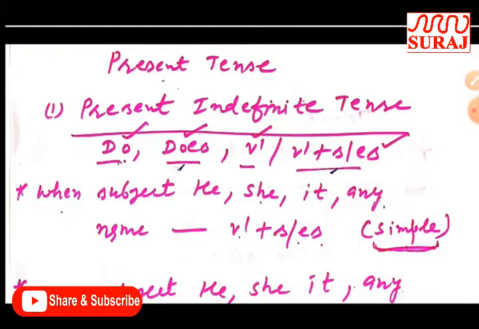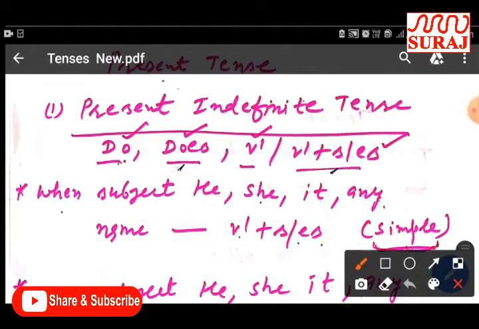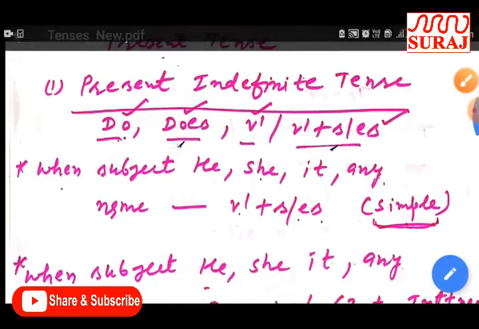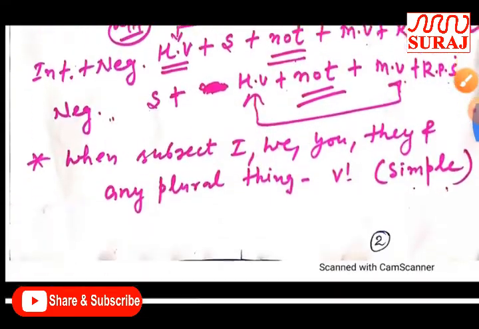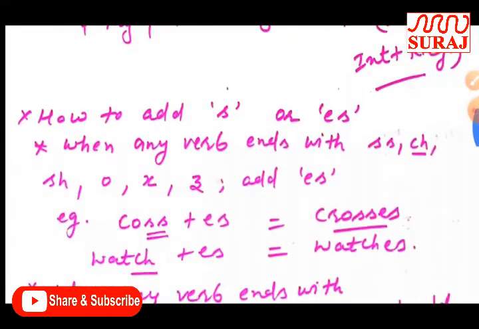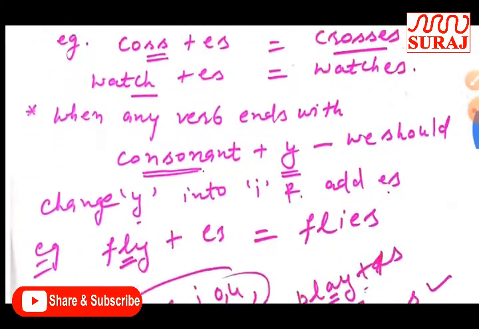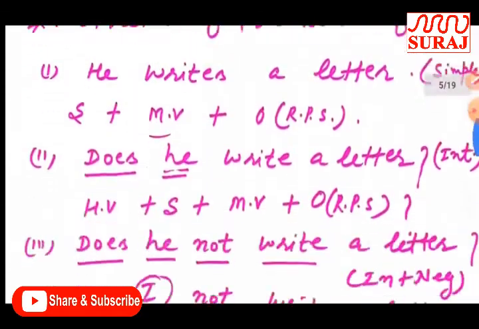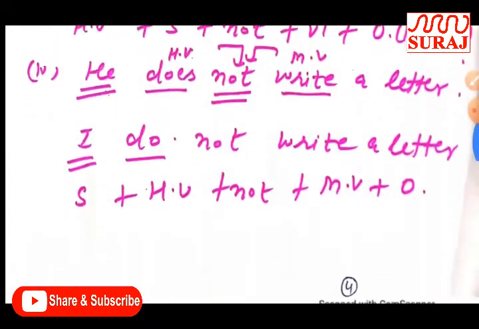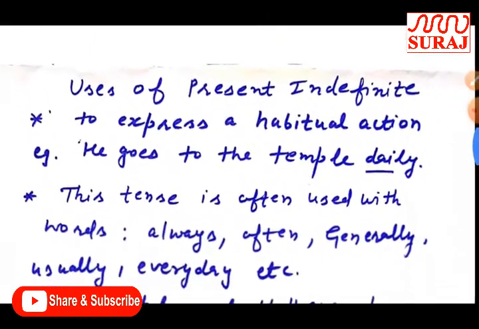You know very well that do, does, and first form plus s or es are the helping verbs. If we find any helping verb from these verbs, then we can easily say that present indefinite tense is used in the sentence. After that we have discussed how to add s or es along with the first form of verb. After that we have discussed the structure of present indefinite tense, and after that the usage of present indefinite.